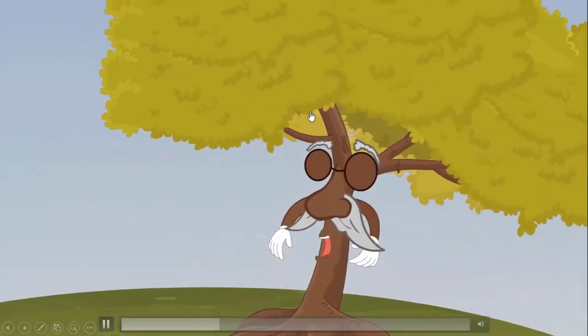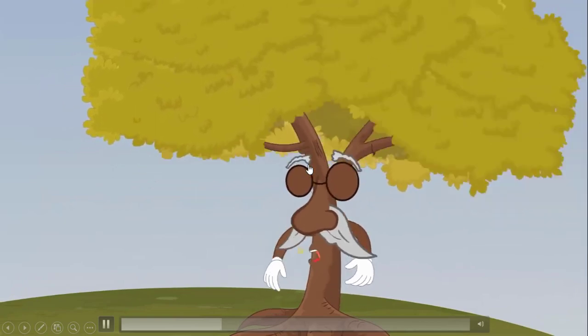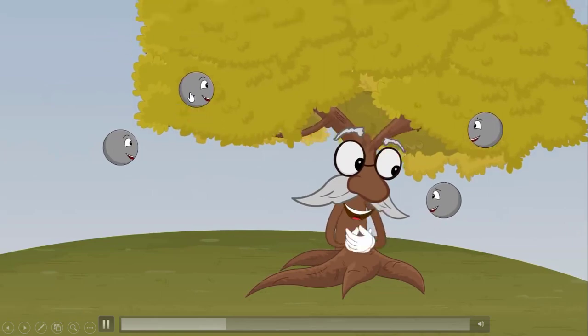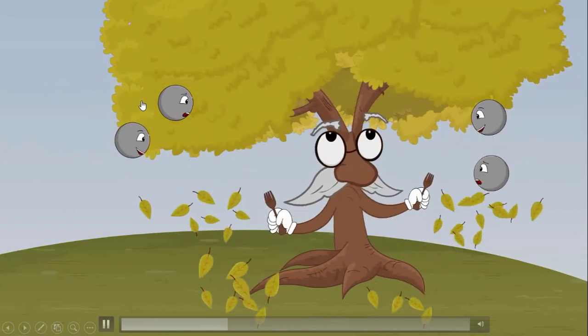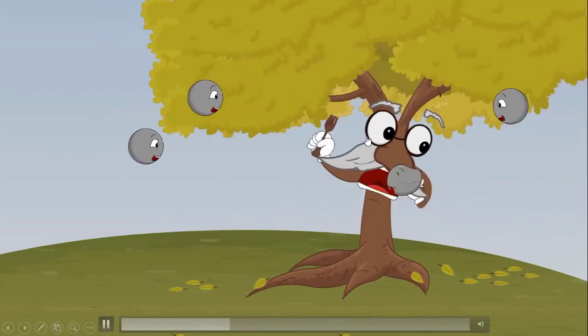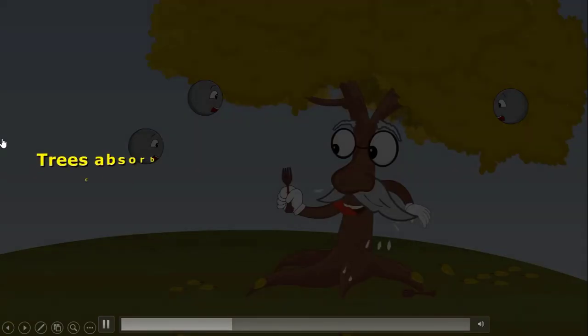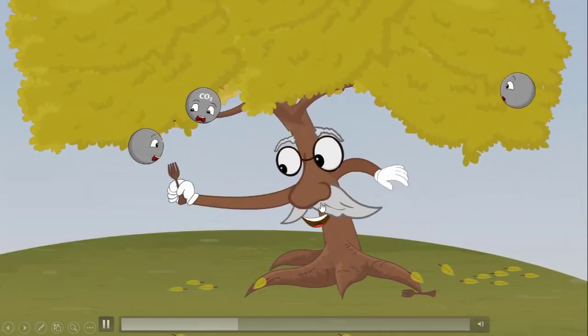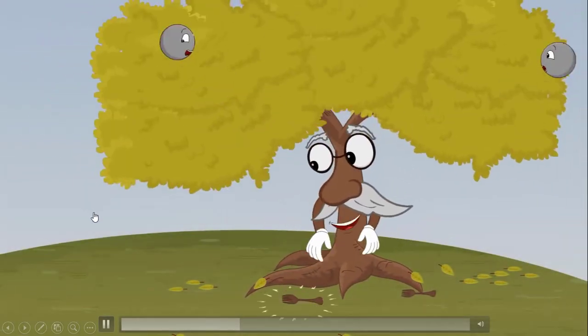But trees do something which is really good. Trees absorb these gases like CO2 and give us oxygen instead. You see, trees absorb CO2 and they maintain CO2 balance, which means they give us oxygen.